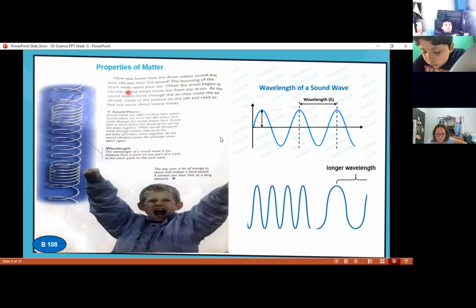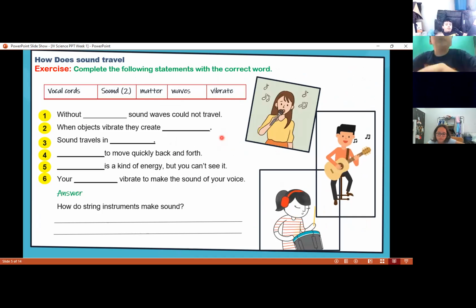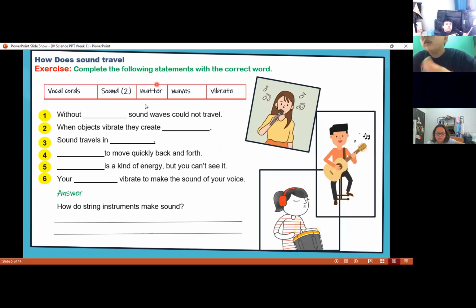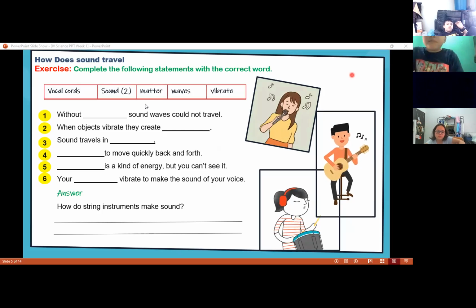Questions about this, class? The properties of matter, the sound waves. No? Okay, let's copy this in the notebook. So how does sound travel? We're going to copy everything, class. How does sound travel here?